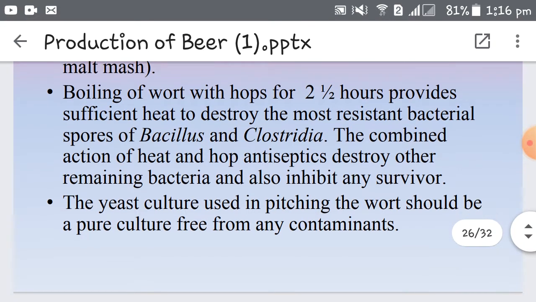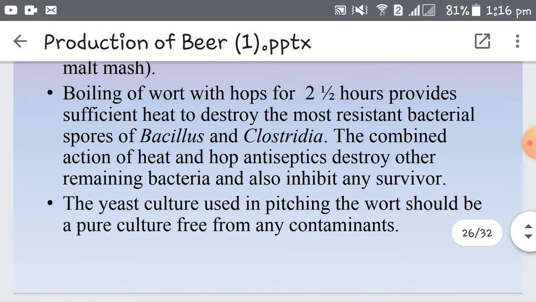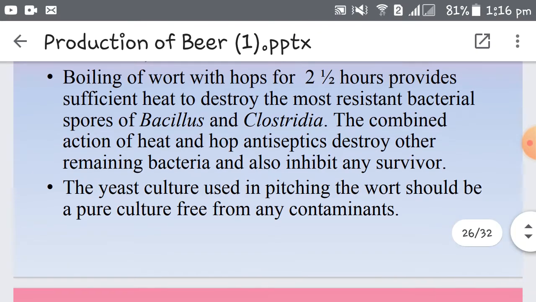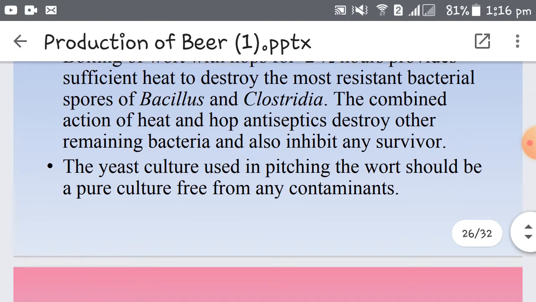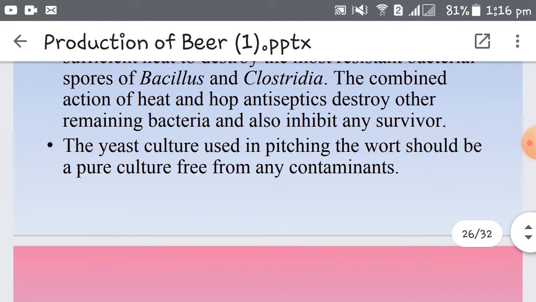Okay. Then in the third step, when we boil the wort with the hops for a period of 2.5 hours, sufficient heat is provided so that most of the resistant bacteria, that is spore forming bacteria, which include Bacillus and Clostridia, are destroyed. Because you are boiling for a long period, 2.5 hours, even the resistant sporulating bacteria, Bacillus and Clostridia, are killed.